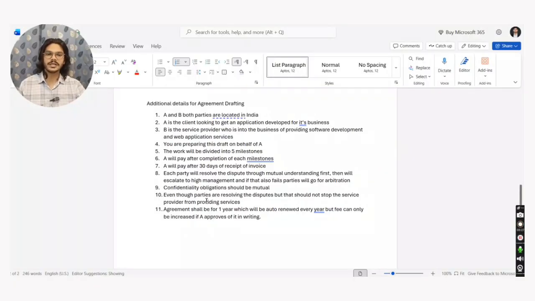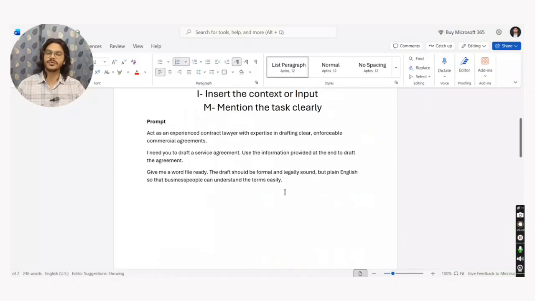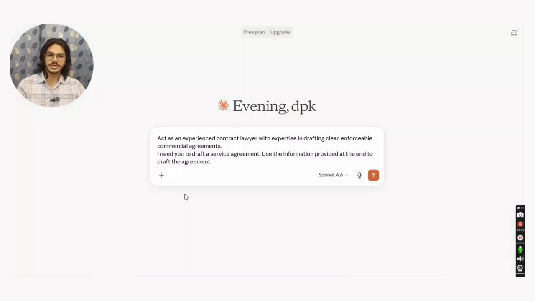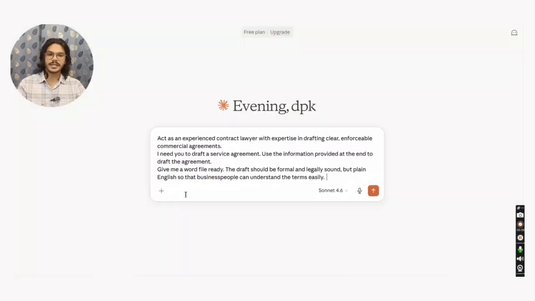Now I want it to be clear about the task that I am going to give it. So here is the M part, and the M part is: give me a Word file ready. I want it in a Word format file. The draft should be formal and legally sound, but in plain English so that business people can understand the terms easily. So this is the M part.